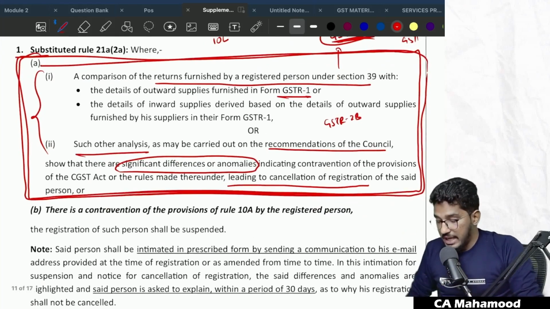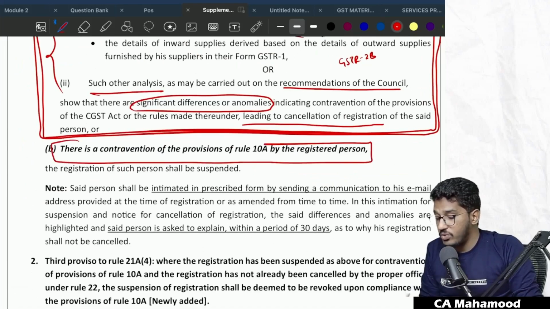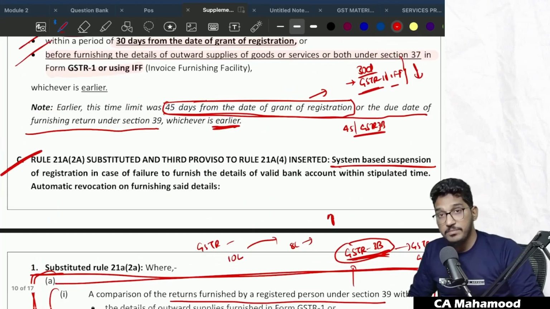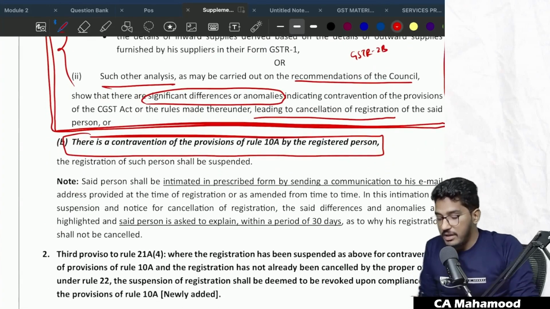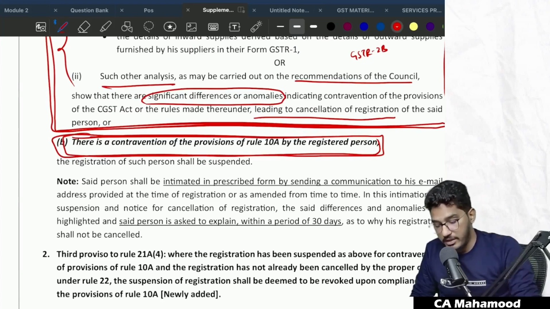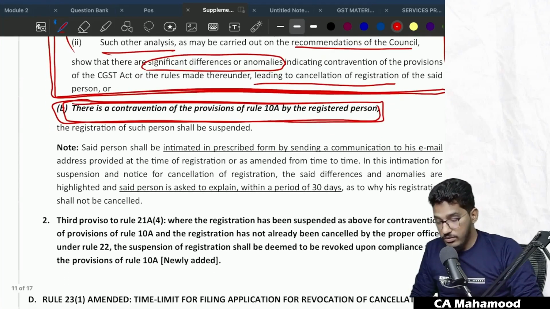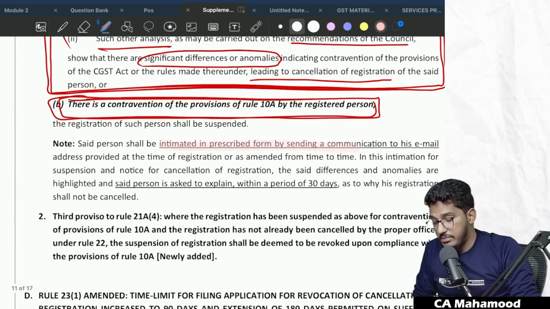Now, to this rule, they have added one more clause. Now they are telling that if there is a contravention of the provisions of Rule 10A, which we have just read, you have to furnish the bank account details within a certain time limit. In case you don't furnish the bank account details within the given time limit, then also the system will automatically suspend your registration. Clear? Once your registration gets suspended, the said person shall be intimated in a prescribed form by sending a communication to his email address provided at the time of registration or as amended from time to time.